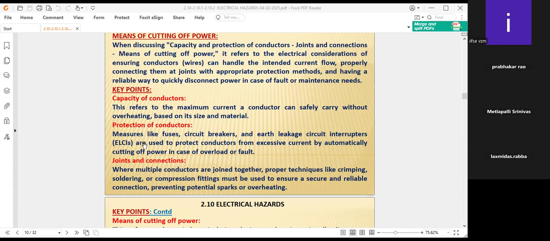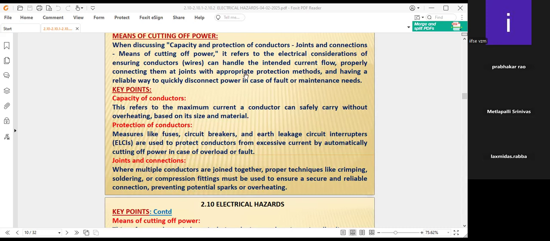Protection of the conductors, joints and connections is also important, where appropriate protection methods are discussed. Where multiple conductors are joined together, conductors here means wires only. Where multiple conductors are joined together, proper techniques like crimping, soldering, and compression fittings must be used to ensure a secure, reliable connection, preventing potential sparks and overheating.